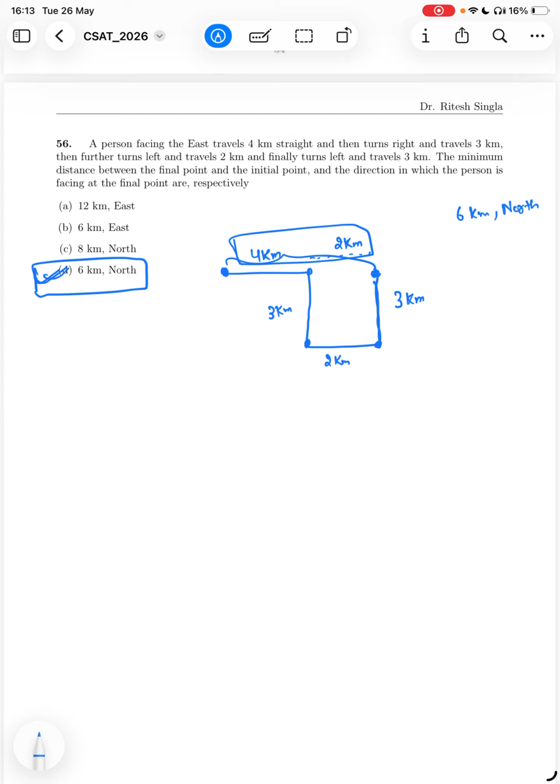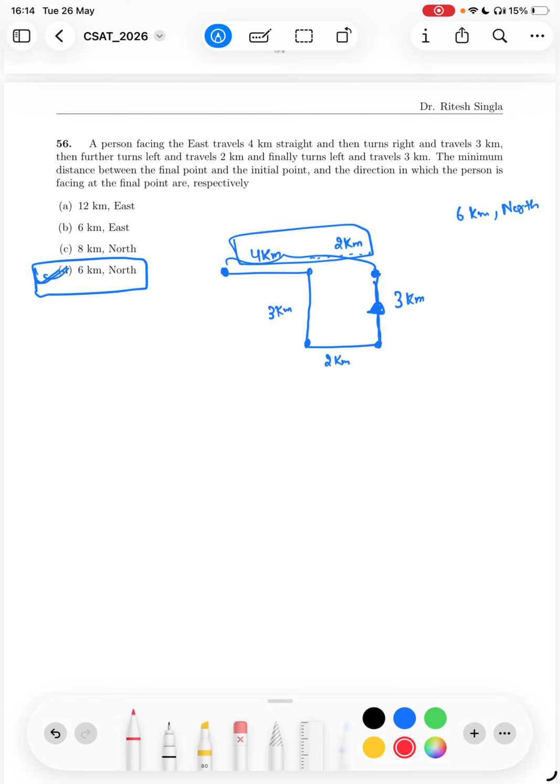So the direction was important, because one might have clicked, okay, 6 kilometers east, but no, he is pointing towards north now because he came from south to north, from bottom to top. So that should be important. This is the direction. Let me mark the direction with another color. Earlier the direction was east, then the direction was south, then it was again east, and ultimately the direction was north. Okay, so option D is correct.